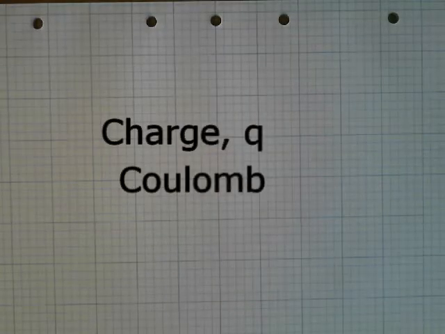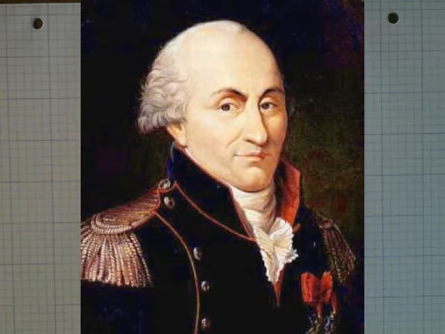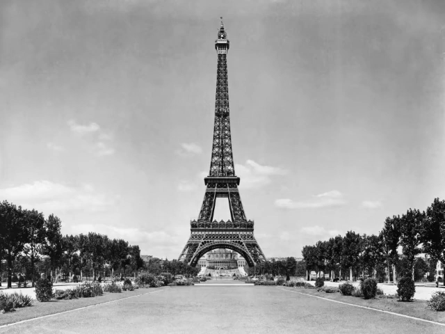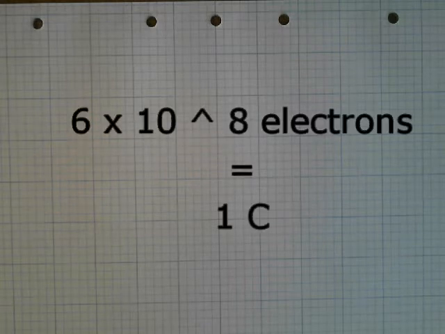Charge has the symbol little q or big Q, and is measured in Coulomb, capital C, after the French physicist Charles Augustin de Coulomb. Coulomb, among other things, helped develop the SI units that we use in physics. He was so amazing that his name was inscribed on the Eiffel Tower when it was constructed. The charge of an electron is negative 1.6 times 10 to the power of negative 19 Coulomb. This means you need about 6 times 10 to the 18 electrons to get a charge of 1 Coulomb. That's a lot of electrons.